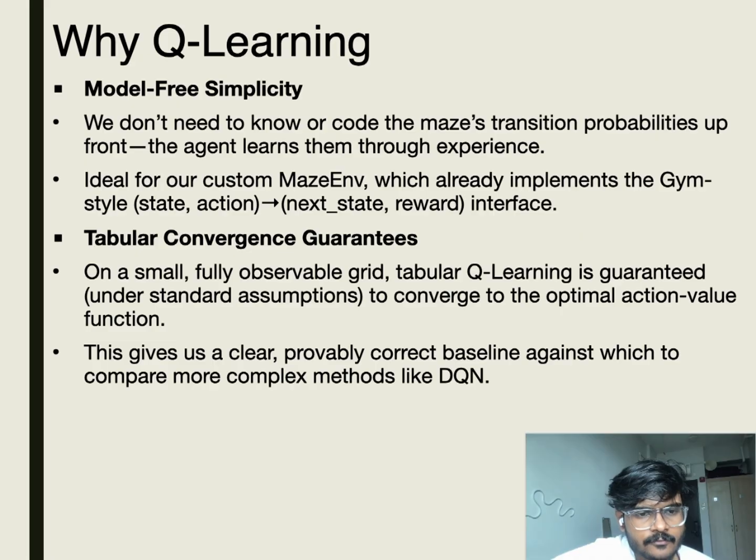We chose Q-learning for its simplicity and effectiveness in small environments. It's model-free, so the agent learns the maze's transition probabilities through trial and error, which is ideal for our custom maze environments. For small grids, Q-learning guarantees convergence to the optimal policy, providing a reliable baseline to compare with DQN. Additionally, its update rule is transparent, making it perfect for demonstrating key concepts like exploration versus exploitation and reward shaping.